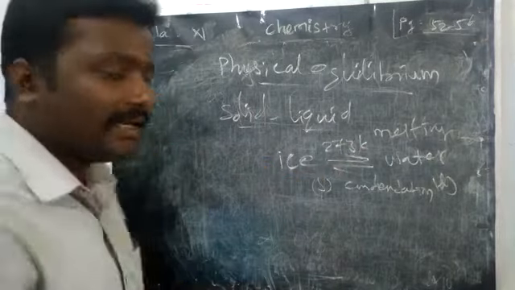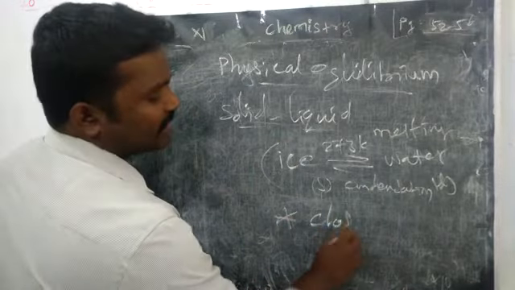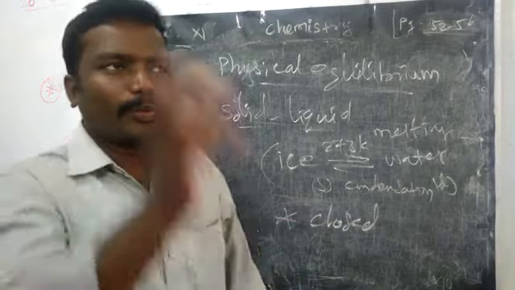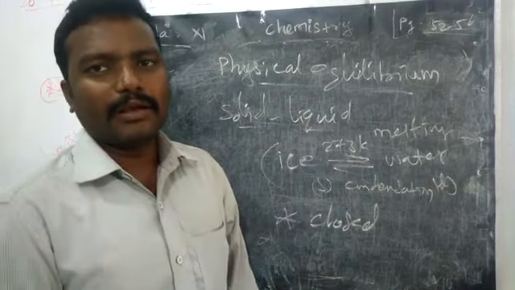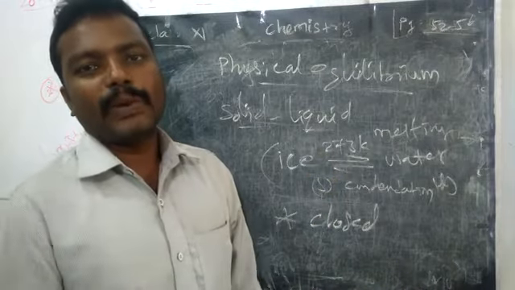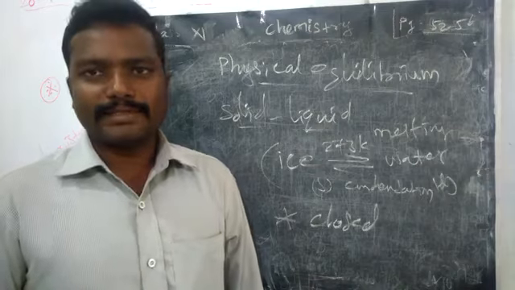But the condition is that the reaction should be carried out in a closed vessel. If it is an open vessel, due to the air temperature, some ice may continuously melt into liquid. So we may have a high amount of liquid and a small amount of ice.